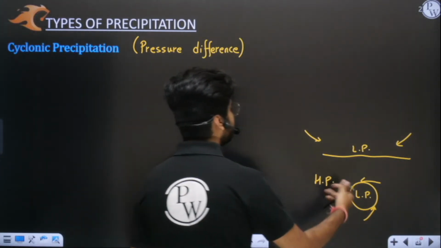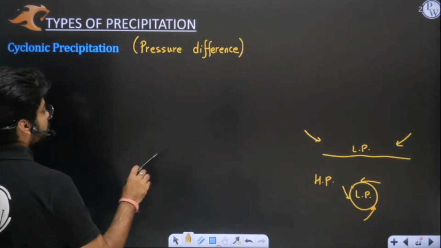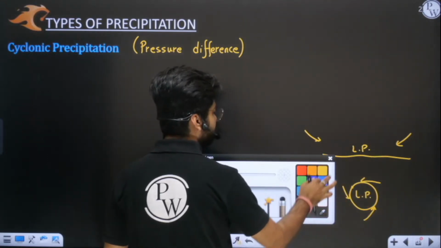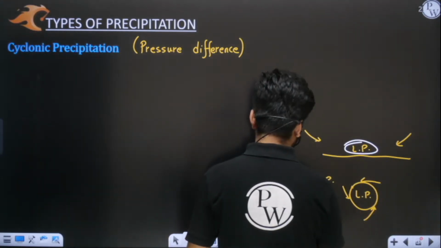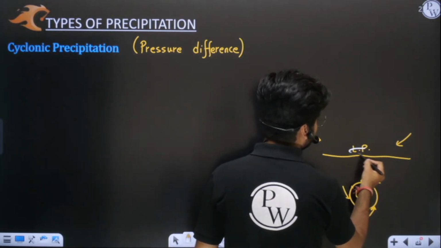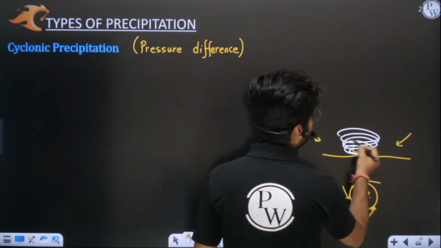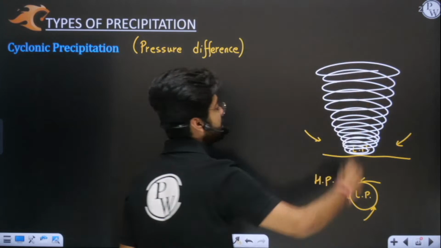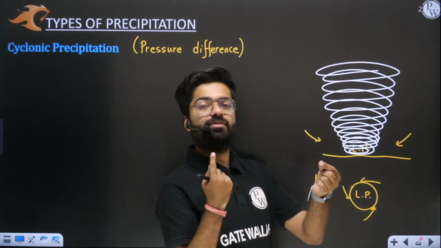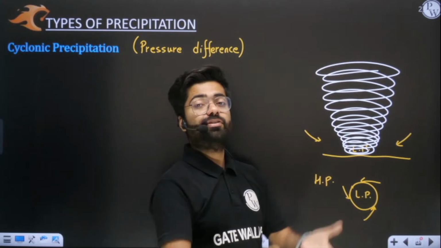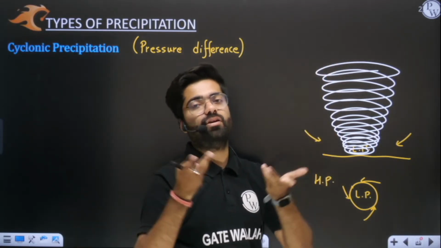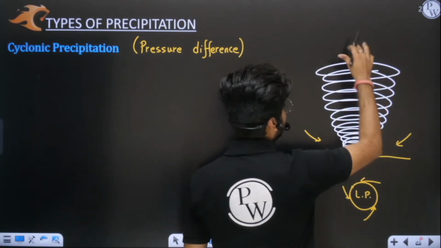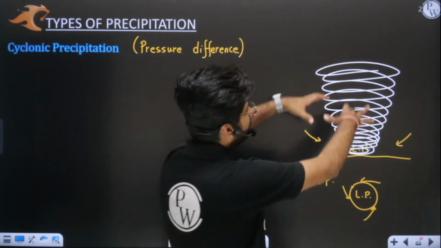So when air moves from high pressure to low pressure region, you will see that air starts to develop circular motion, like this. And when it starts to develop circular motion, all the air which is coming inside will start moving up like this. Air which comes inside starts to move up in a circular fashion, and when it moves up, temperature will go down. When temperature goes down, at the top you will see formation of clouds and rainfall starts to happen. Rainfall basically falls in this entire area.